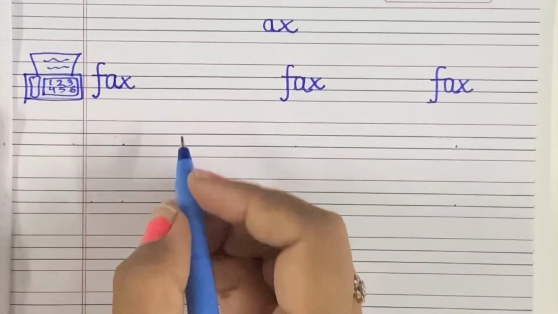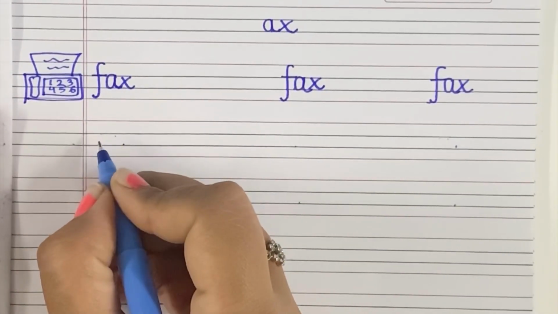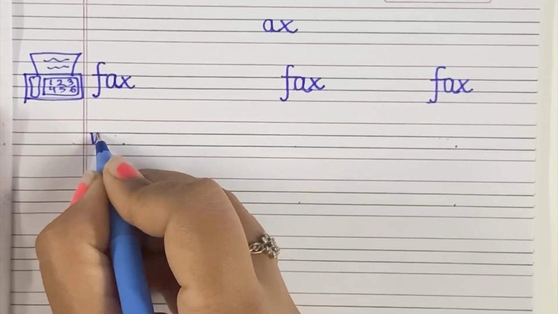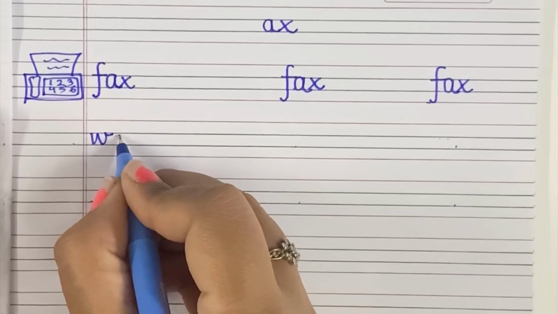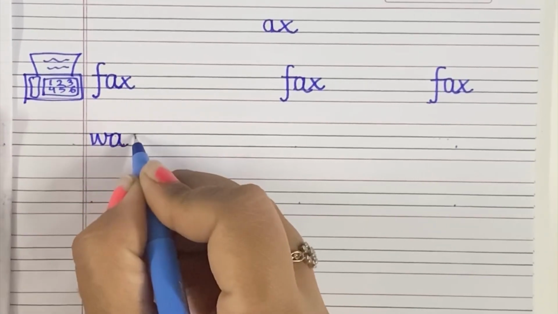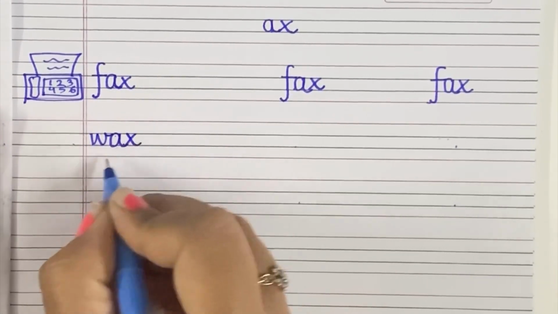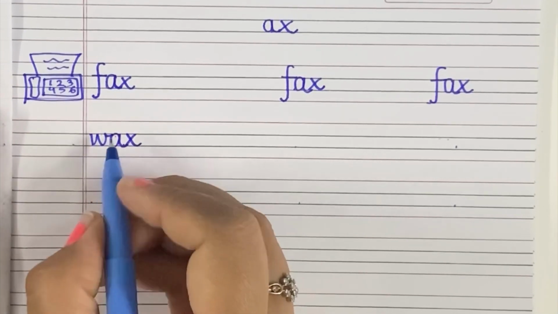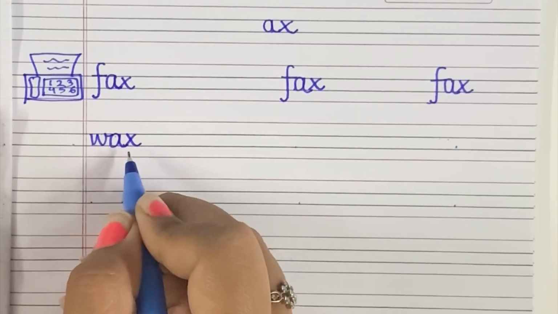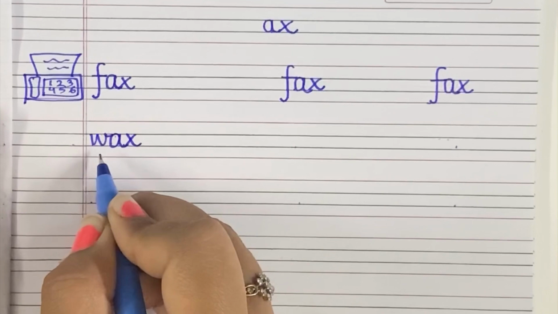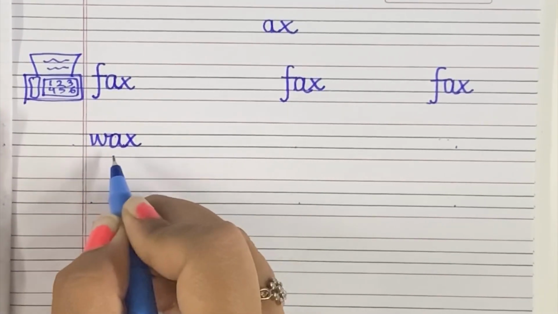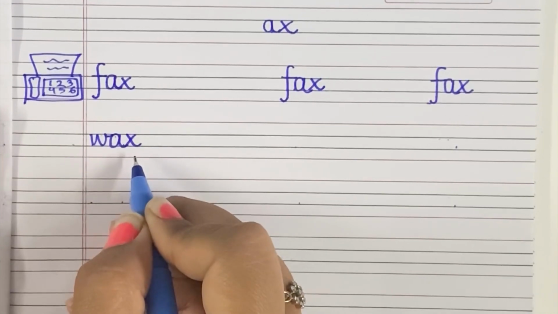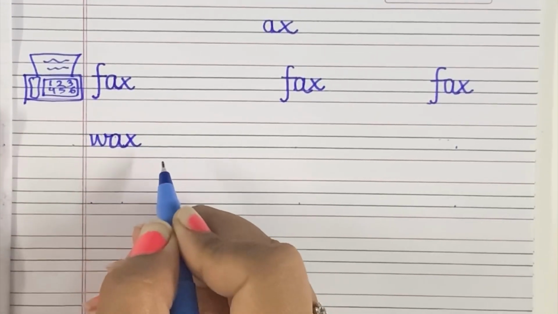Okay. Next word is wax. Verb. We will join word tail with axe. This becomes wax. If we add verb with axe sound, this becomes wax. Wax means candle. Candle is made up of wax.